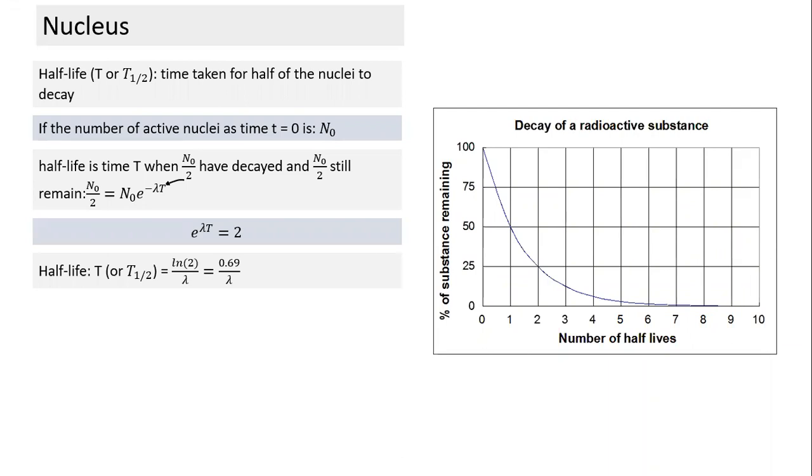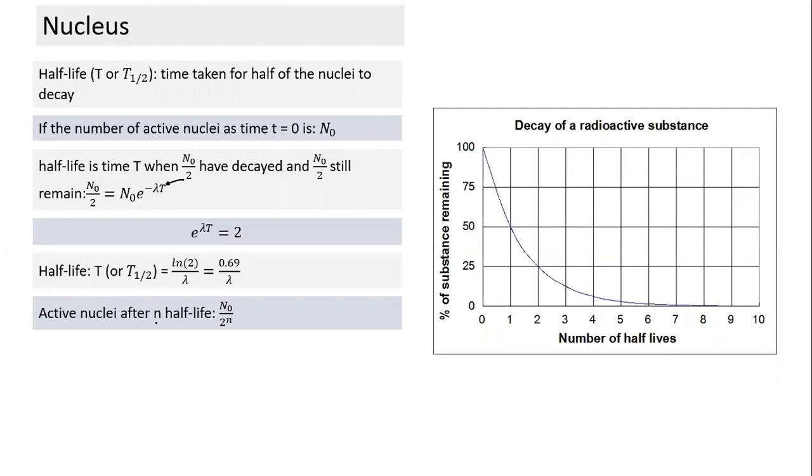Okay, so that's half-life, and this is a formula all of you will be familiar with, and it makes sense. Half-life is inversely proportional to lambda. If lambda is high, it will take less time for half of the nuclei to decay. It's a very simple expression.